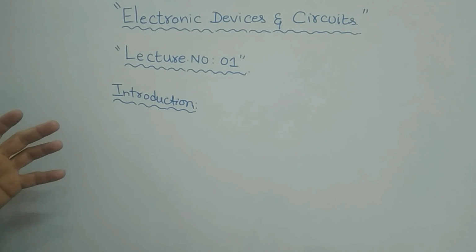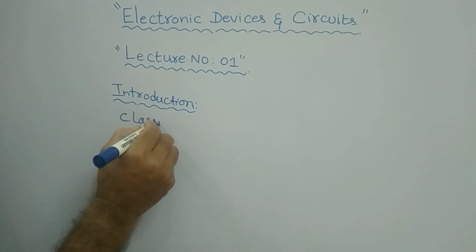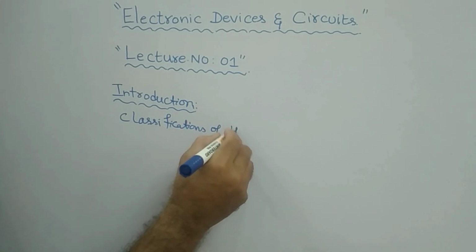So this subject discusses the classifications of materials: how the materials will be classified, what kinds of materials there are, what types of materials are there, what their properties are, how they will behave, and how they work. That we will see in today's presentation, right? In the introduction, we will see what the classifications of the materials are.